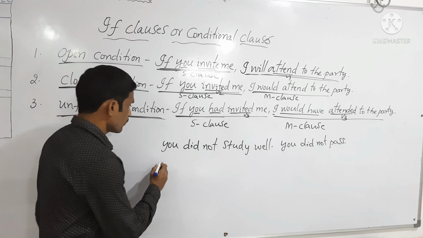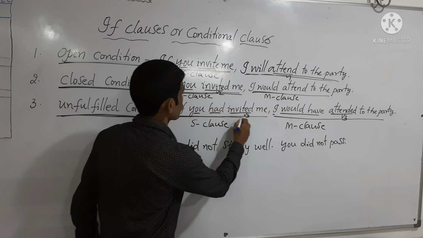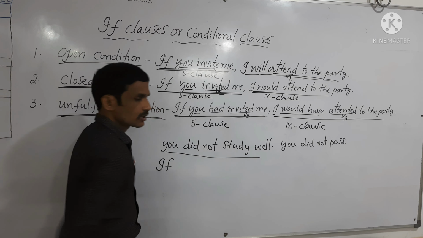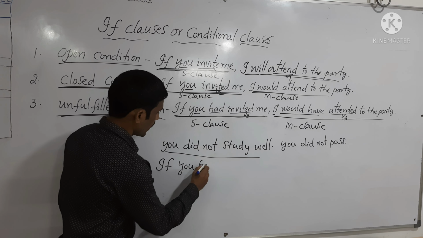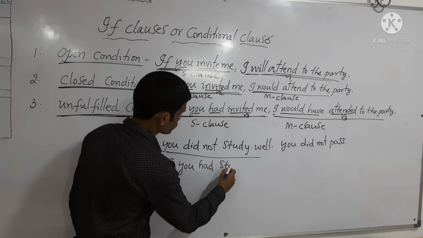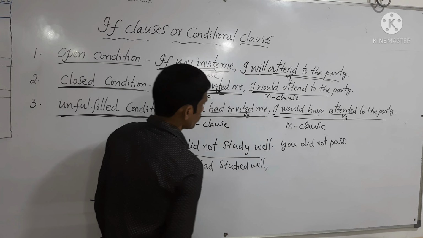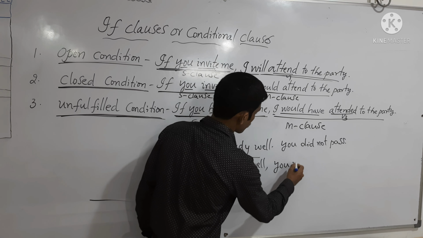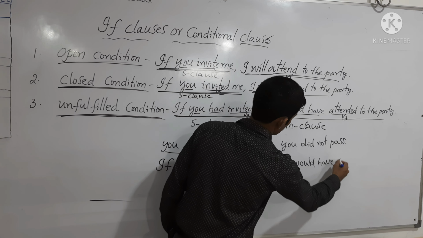The subordinate clause should be in past perfect tense, right? So we have to write this in past perfect. If you had studied well, what would have happened? You would have passed.